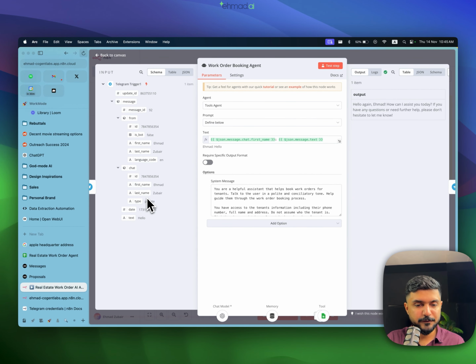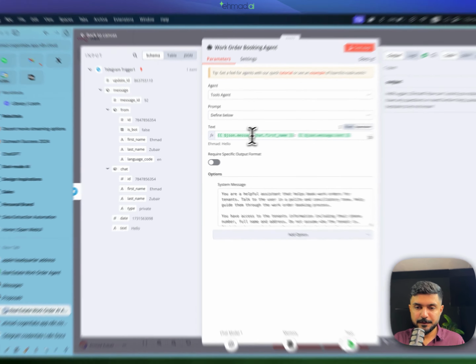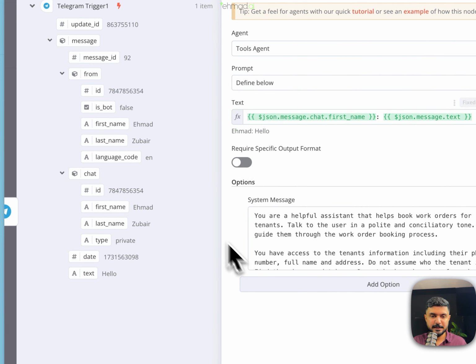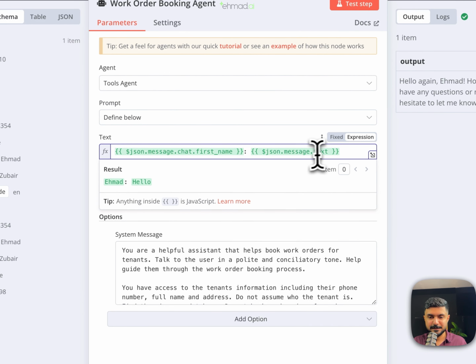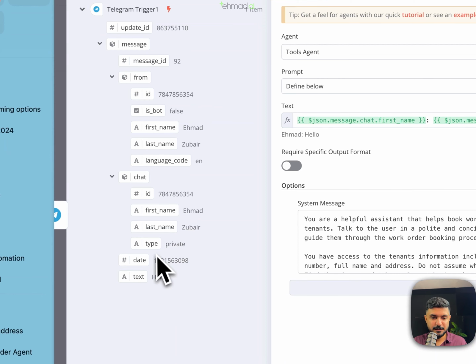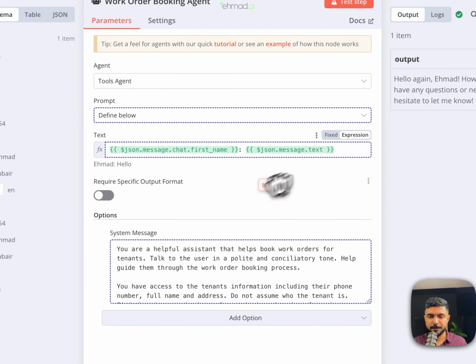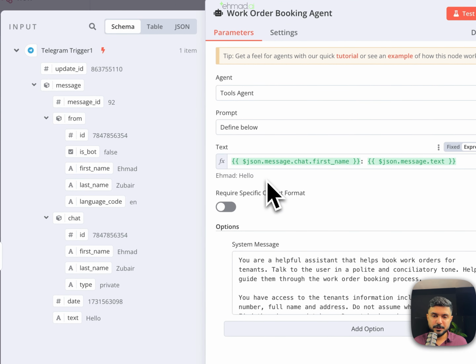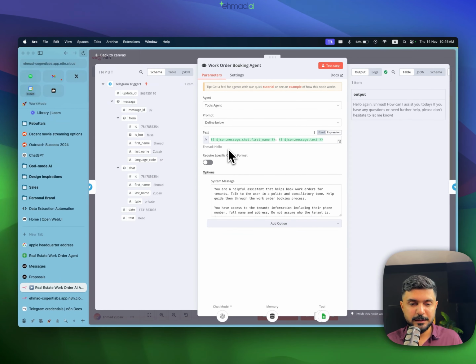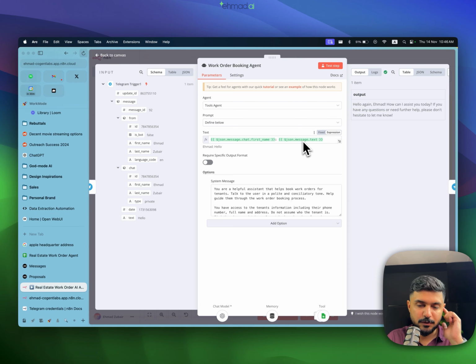and this is giving us all of the information that the user sent. I sent the message text hello, and this is the data that I have. Every time a user sends a message, the text that I'm giving to the agent is their first name. So I just basically dragged and dropped the first name from here, and I'm giving it the message text that I sent. This is hello. I just dragged and dropped it here, and that's it. So you'll see this is what I sent, and now the agent knows that I'm talking to Ahmed, and this is what he's saying. If you're talking to somebody else, just the first name will be replaced, and of course the text that is sent will also be replaced.